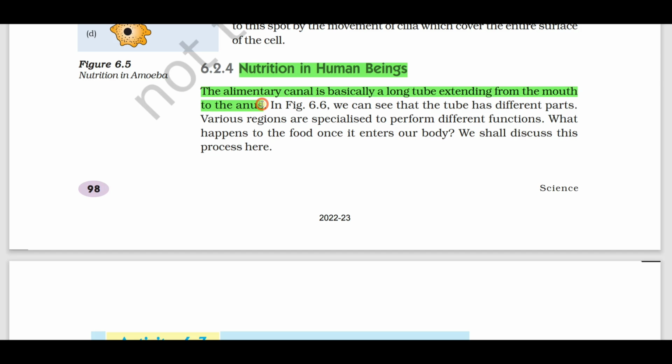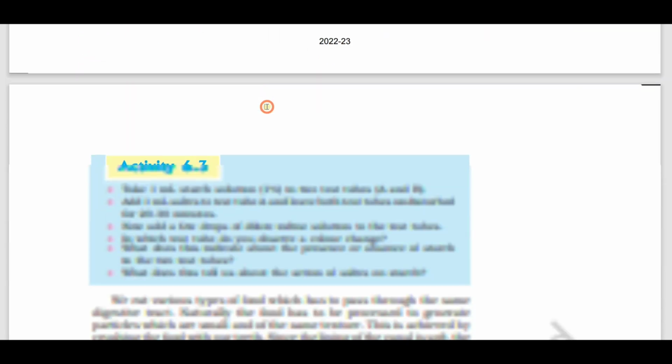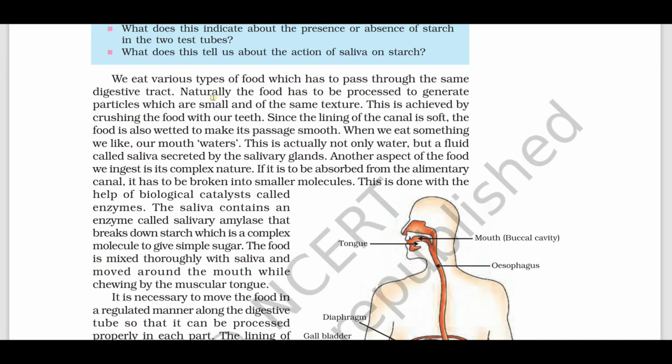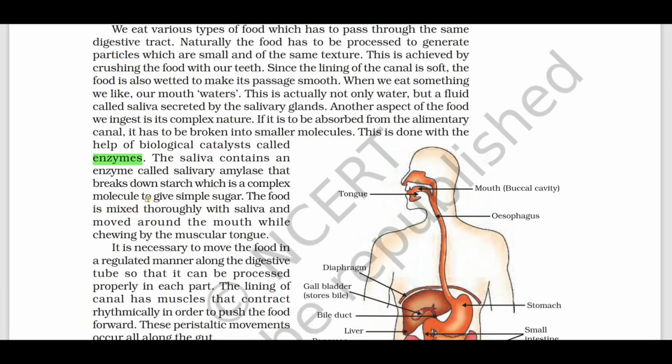So what is the alimentary canal? It is basically a long tube extending from the mouth to the anus. Here, the function of the saliva. The saliva contains an enzyme called what? Salivary amylase, that breaks down the starch into simple sugar.